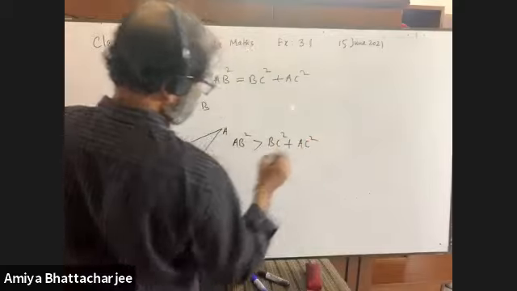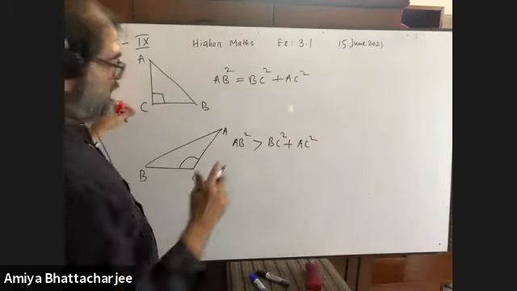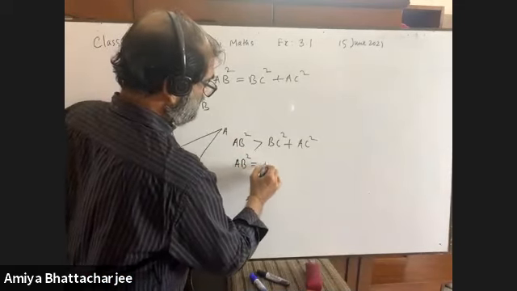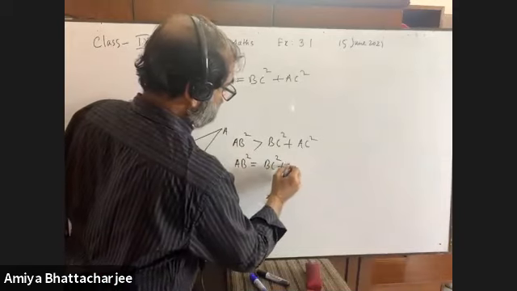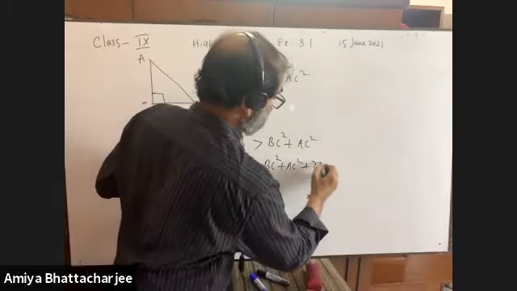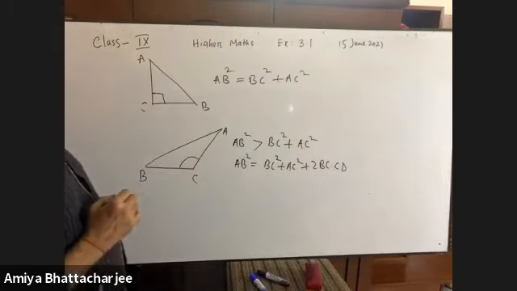In the theorem we gave an equal sign. What was that? AB square is equal to BC square plus AC square, then 2BC into CD. CD. Is it? Yes, sir.